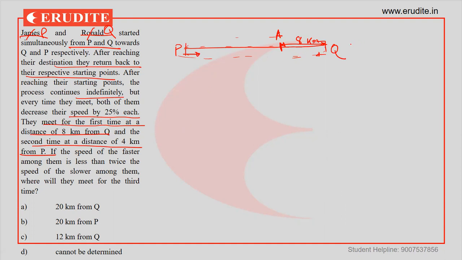Let's say the distance between P and Q is D. So the distance between A and Q is 8, so the distance between P and A will be D minus 8 kilometers. Now for the second meeting, say point B is the second point, which is 4 kilometers from P. So this distance is 4, therefore this distance will be D minus 4.